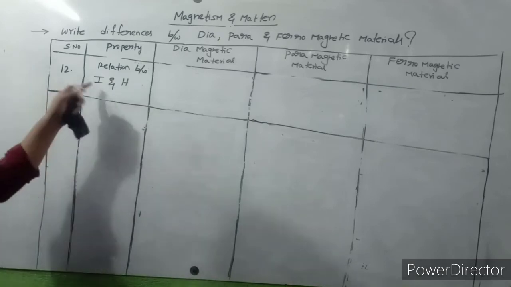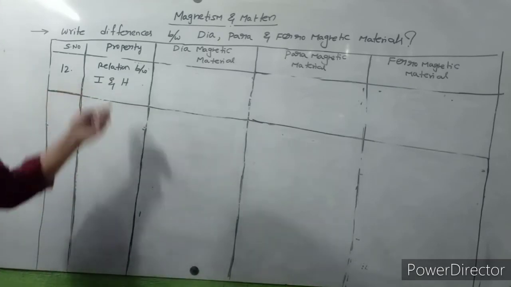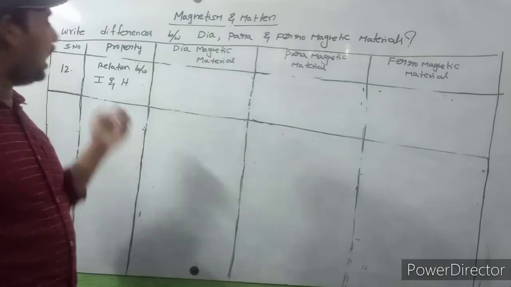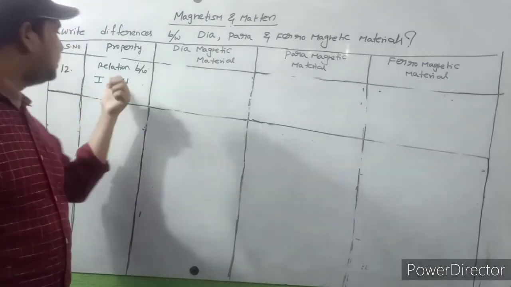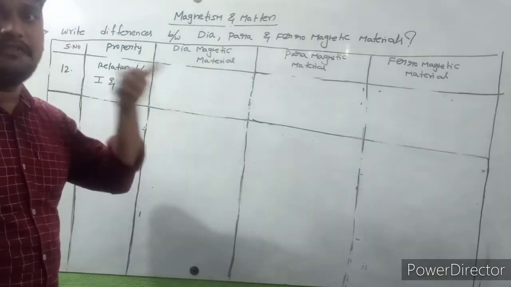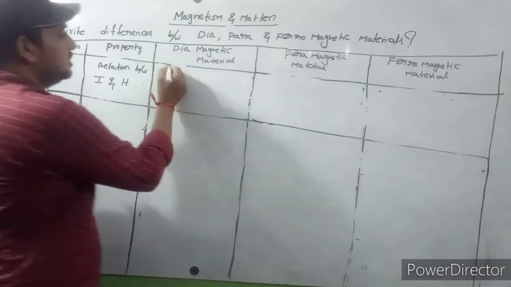I means magnetization and H means magnetizing field. What is the relation between I and H?